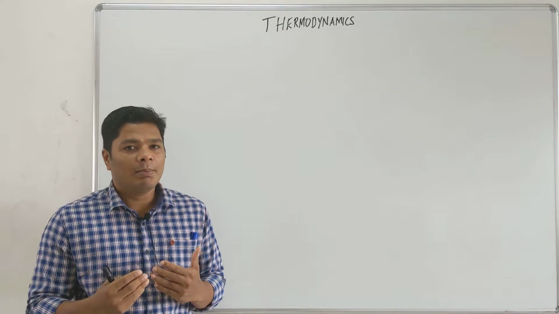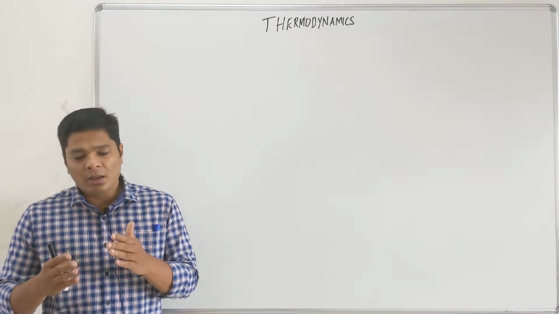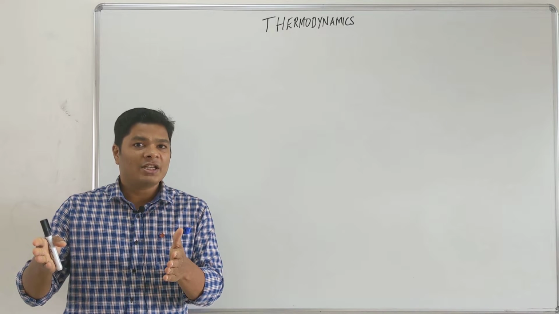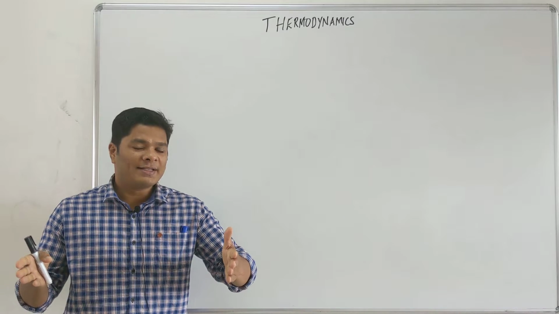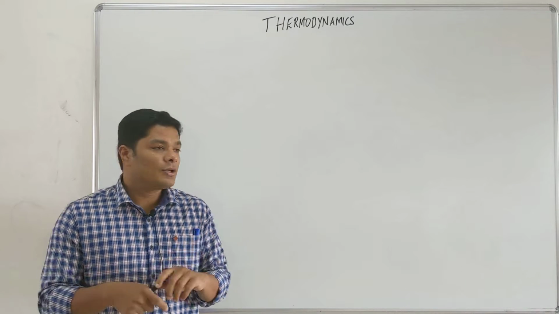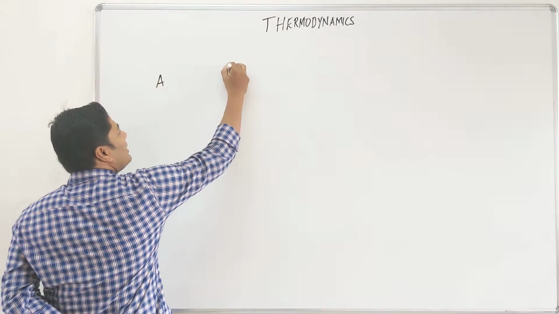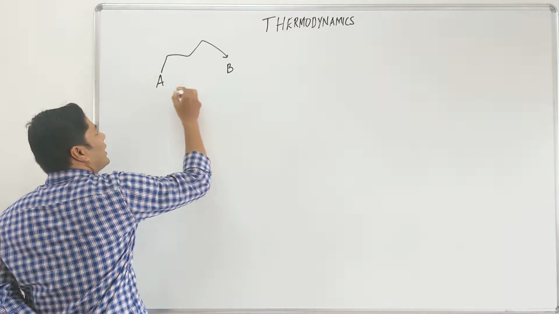Something that depends on the path you take is called a path function, whereas the distance traveled can be different, but the displacement, from your house to your relative's house, regardless of the path you take, is the same distance, the aerial distance. So if you have to take this way, for example, A is your house, B is the other house you want to go to, it doesn't really matter what direction you take.